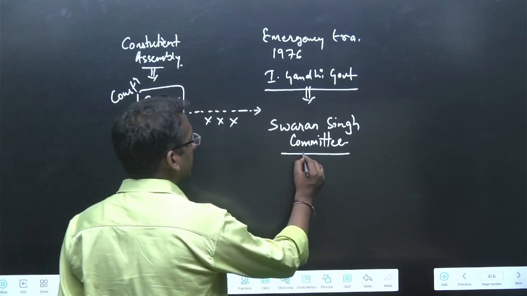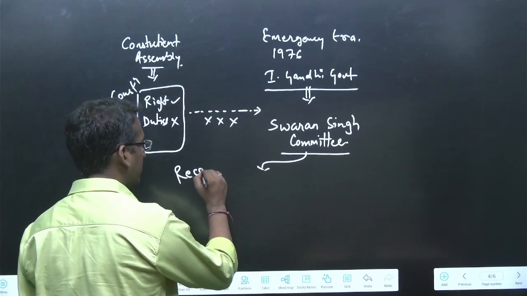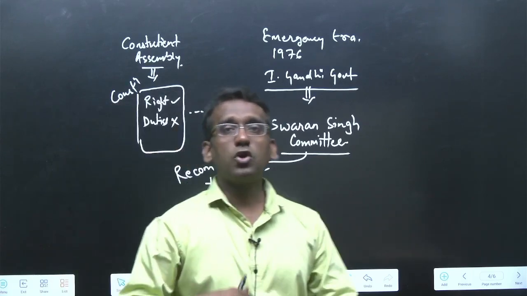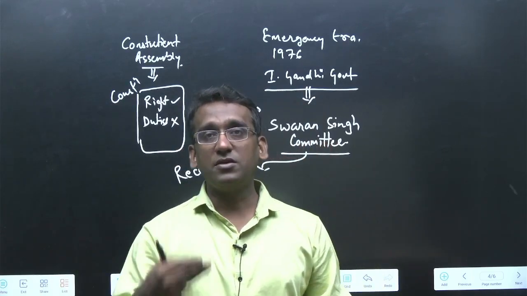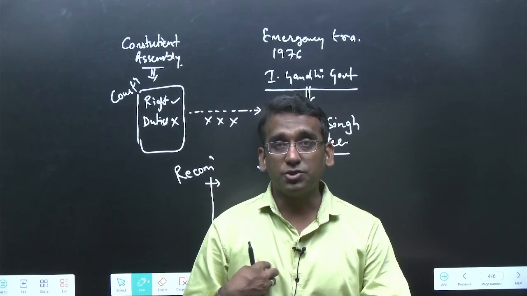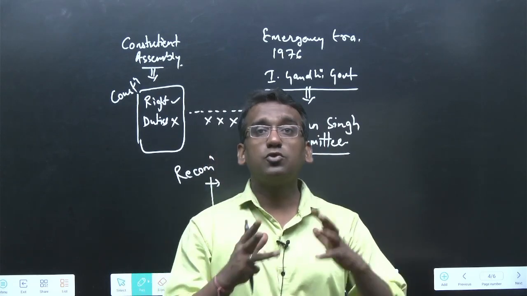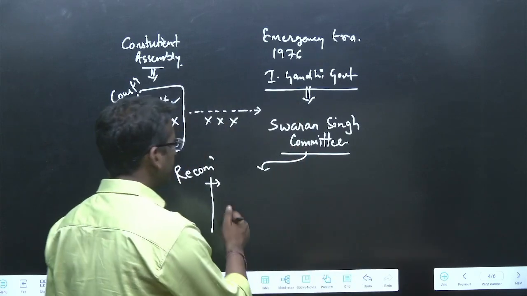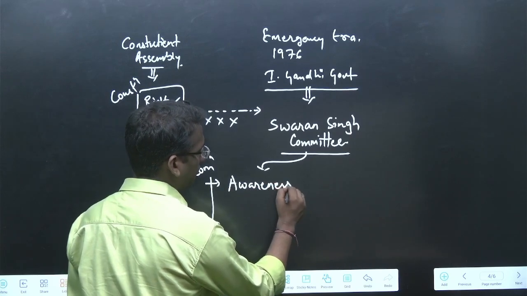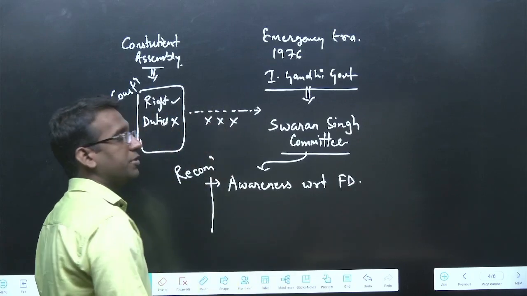Now, the Swaran Singh Committee did the study, and after doing the study, they came up with a recommendation. In this recommendation, they said that people are actually not aware of their duty, and this is the fundamental reason why people are not performing their duty. If someone does not know his duty, how can we expect that person to perform that duty, right? First of all, we need to make a person aware. So the recommendation was very clear that we need to create awareness with respect to fundamental duties.